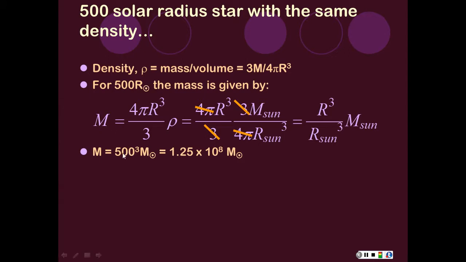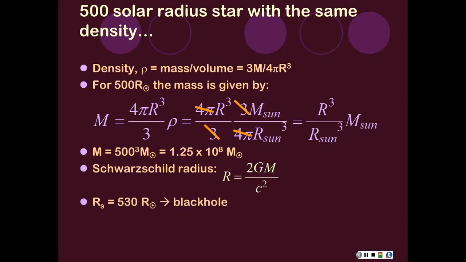For a 500 solar radius star, I have to have 500 cubed solar masses. And then we can plug that in to get the Schwarzschild radius out.